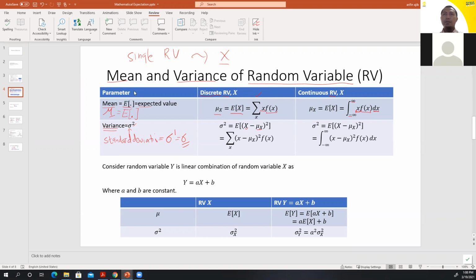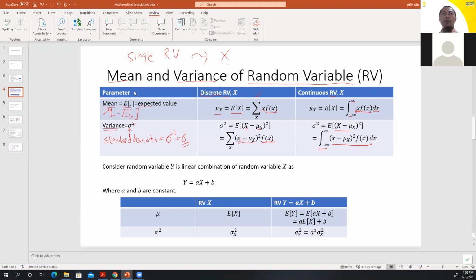We can express it in a different way. This is a summation of the difference between each component, each component minus mu, power by 2, and its probability. It is also the same expression for the continuous random variable, and then we can replace the summation symbol with the integration symbol with the same components here.